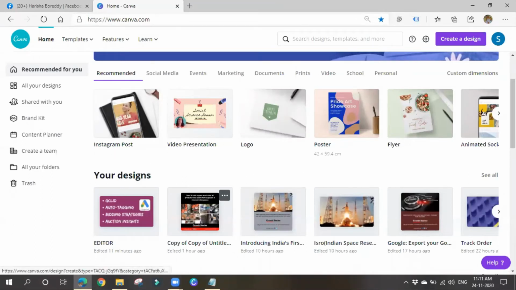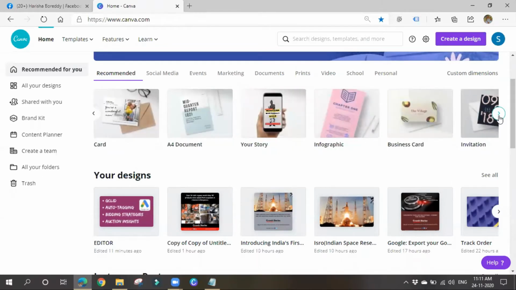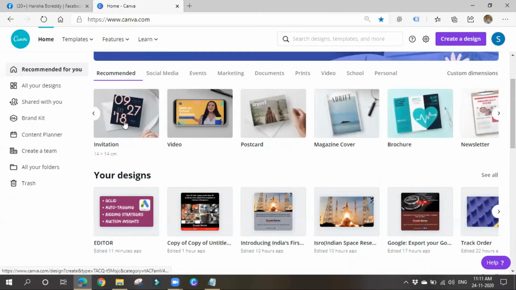You can also create logos. Guys, another thing is that here you can create your visiting cards, flyers, and pamphlet pages. You can also create your resumes. I'll also show how to create a resume now. So all these things you can create: documents, infographics, business cards. You can also create invitations, wedding invitations or the like. Postcards, magazine covers, brochures.